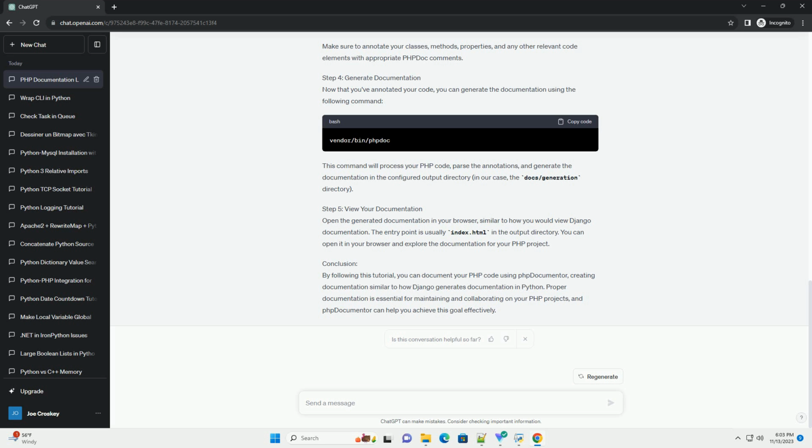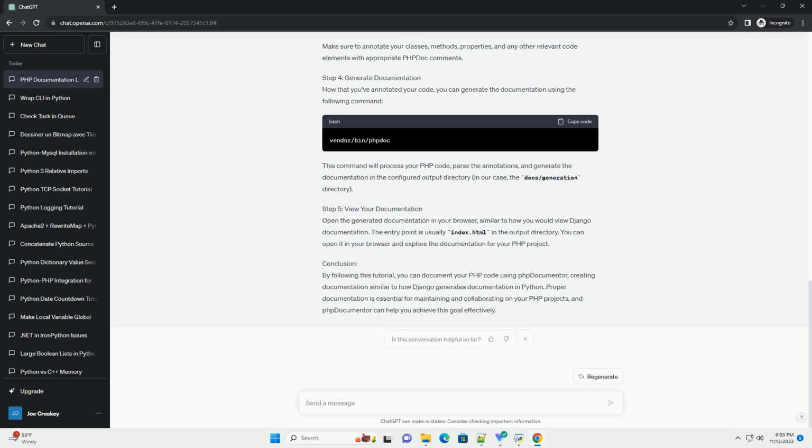Step 4. Generate documentation. Now that you've annotated your code, you can generate the documentation using the following command. This command will process your PHP code, parse the annotations, and generate the documentation in the configured output directory, in our case, the docs/generation directory.